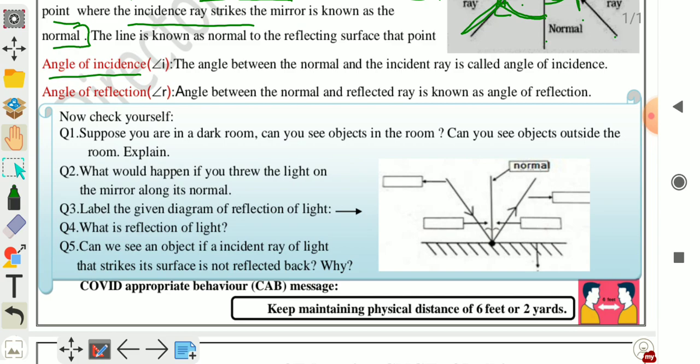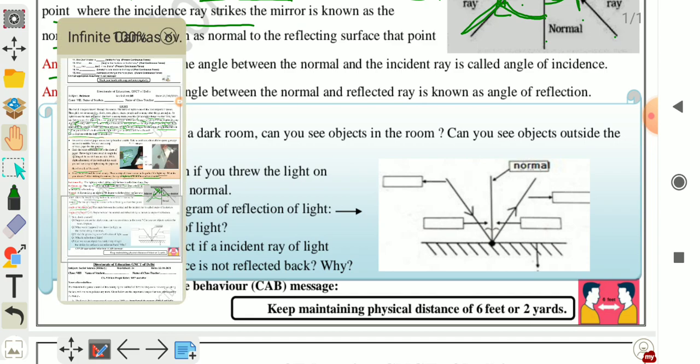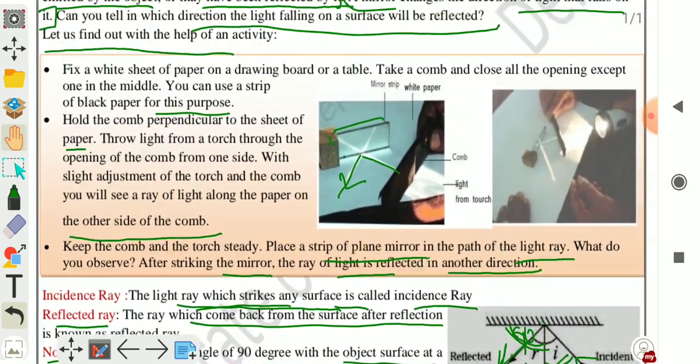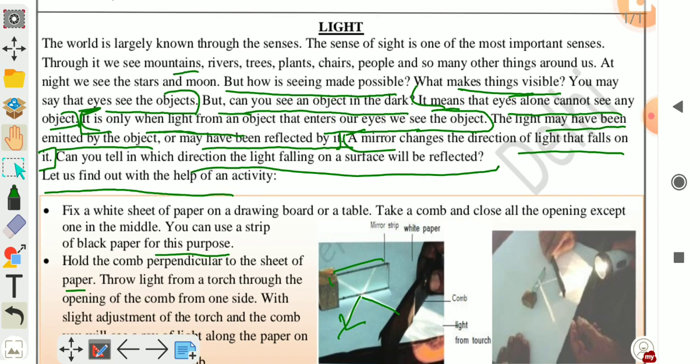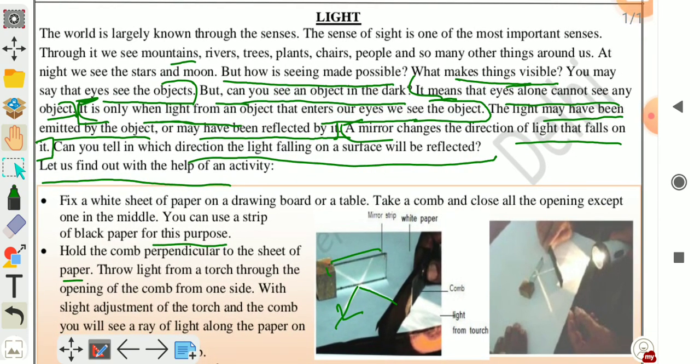First one is, if you are in the dark room, can you see the objects? No, we can't see the object because there is no light, and without light we can't see any object. Second, can you see objects outside the room? Yes, we can see objects outside the room because outside the room light is present. When light from an object enters our eyes, we can see the object.